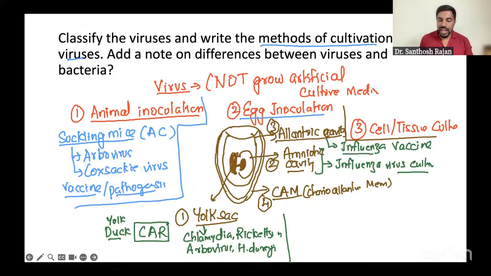Amniotic is for culture, but allantoic is going to make a vaccine for us, the influenza vaccine. So allantoic for influenza vaccine. What about CAM? For CAM, these days which camera is very popular? Any idea? Vivo. Vivo is a very popular camera. They call it a hot Vivo camera. Nowadays, they're calling it the hot Vivo camera. Can you believe that?